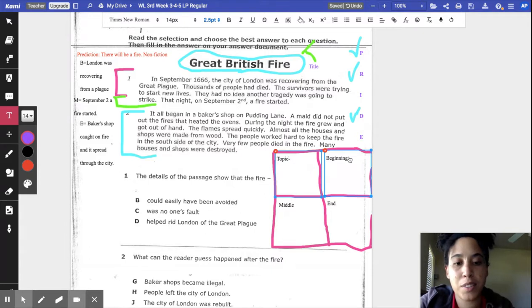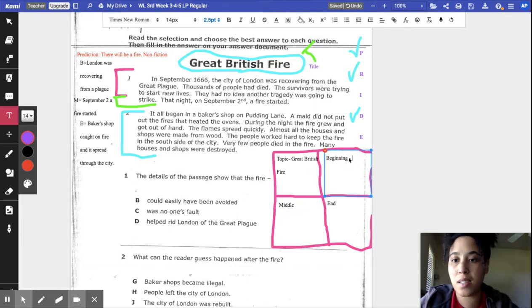You don't have to do your TBME at the front page. You could do it at the back of the page or wherever you have the most room. Our topic is Great British Fire. Our beginning, we already wrote it, we're just going to write it again.